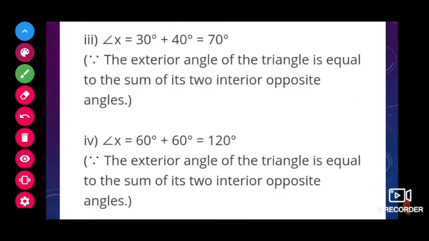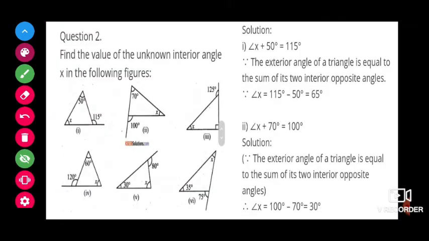Okay. Next, children, find the value of unknown interior angle X in the following figures. Here, interior angle X, children, we will use the same concept only. Here we know that the exterior angle is equal to the sum of two interior angles. So exterior angle is 115. Then how much should be added to 50 to get the 115 is one way of thinking.